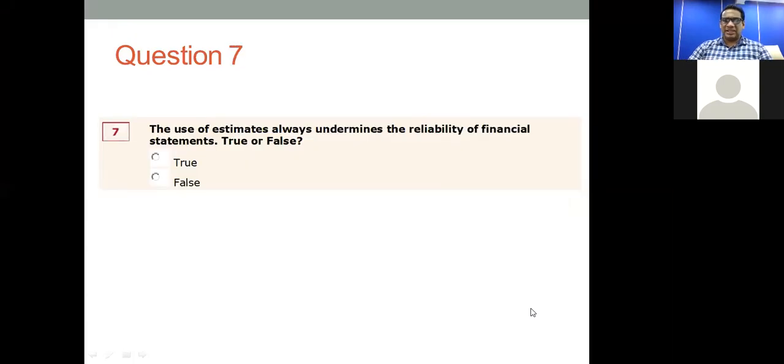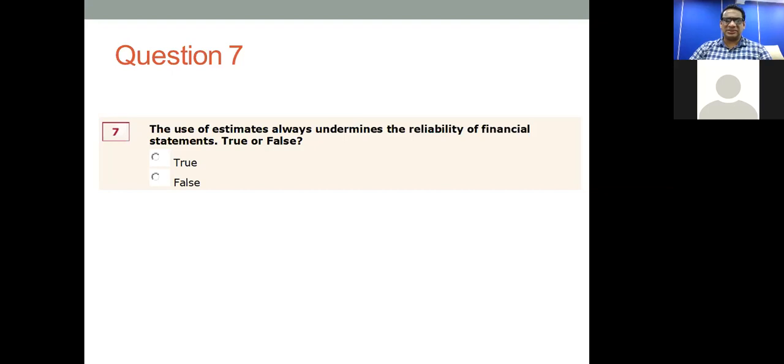The use of estimates always undermines the reliability of financial statements. True or false? It is false. Most of the time, when preparing financial statements, we have to estimate various figures. So just because we estimate, it doesn't undermine the reliability of financial statements. So this statement is incorrect.